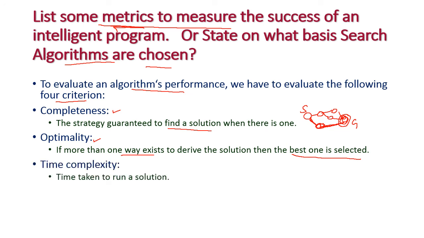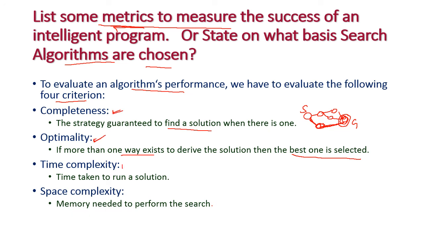And next one is time complexity. Time complexity means the time taken to run a solution. The algorithm should take minimum time to reach the goal state. And the next important one is space complexity, the memory needed to perform the search. The best algorithm should take minimum memory to give the solution. So these are the 4 important metrics to measure the success of an intelligent program: first completeness, next optimality, third time complexity, and fourth space complexity.